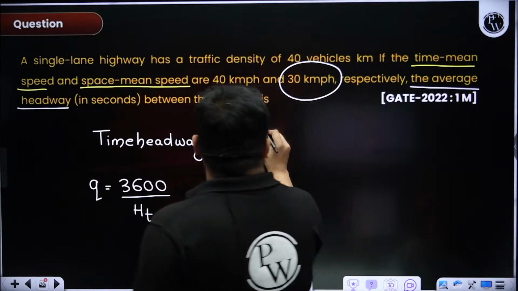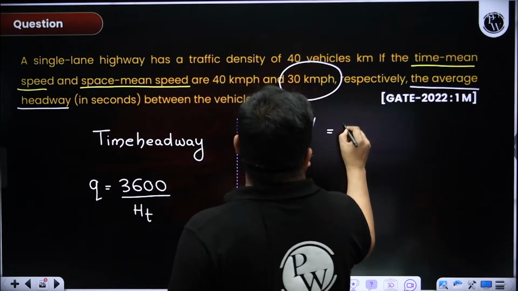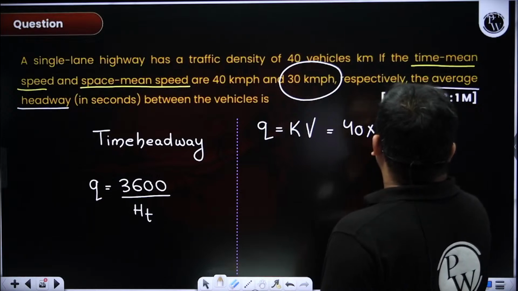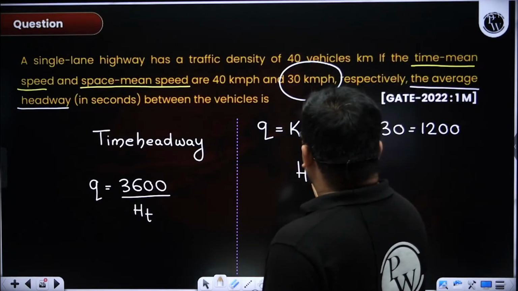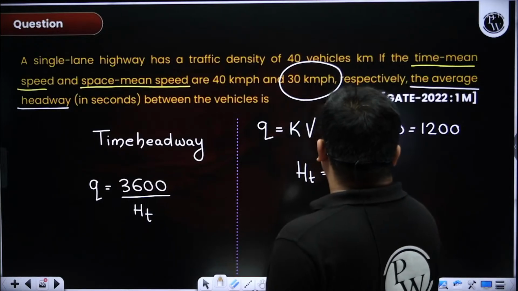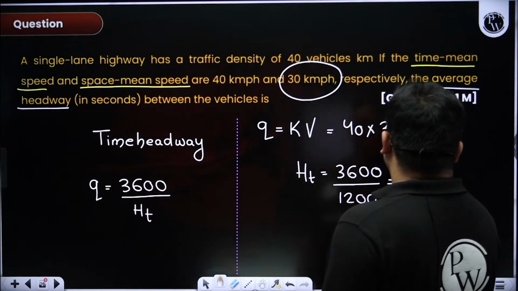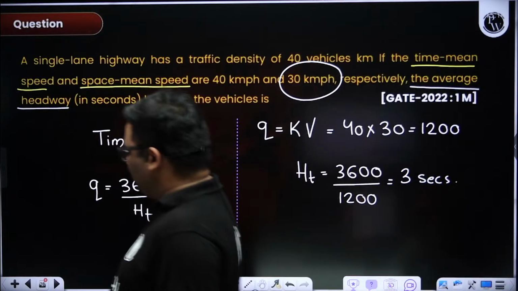So in this question, flow is K into V. Here K is given 40, and V we use the space mean speed. So this is 1200 vehicles per hour, and time headway will be 3600 divided by 1200, that is equal to 3 seconds. So here time mean speed is just to confuse.